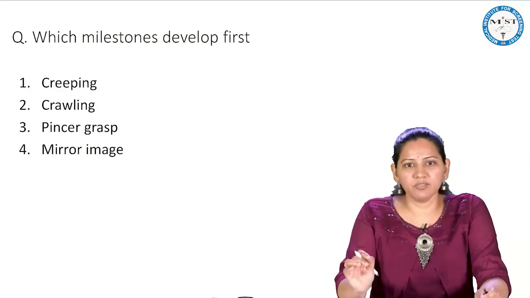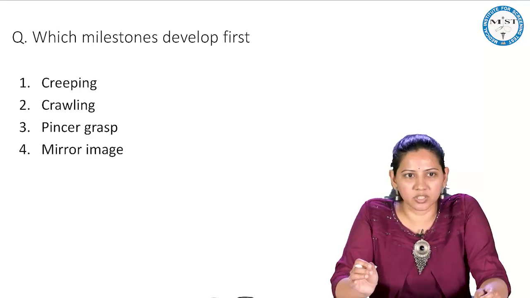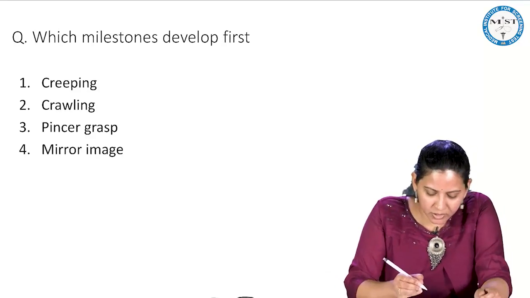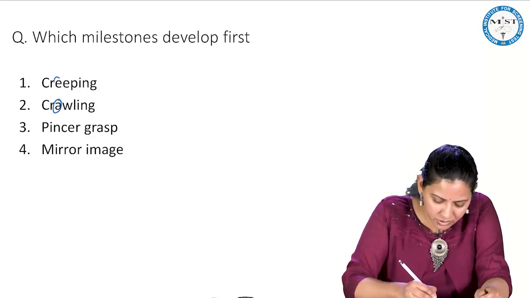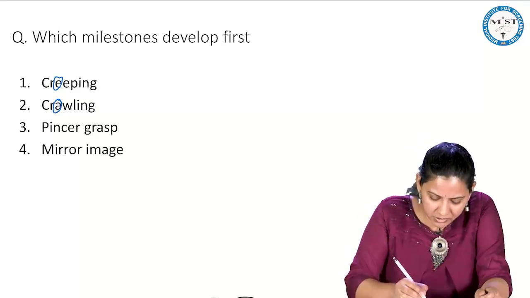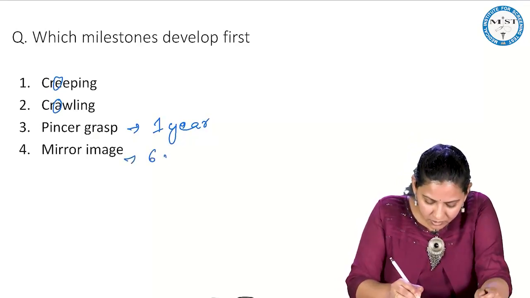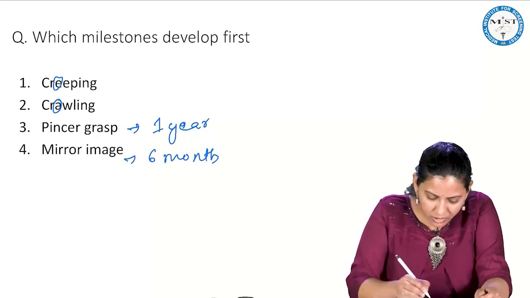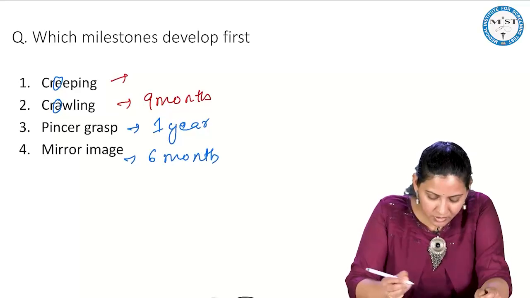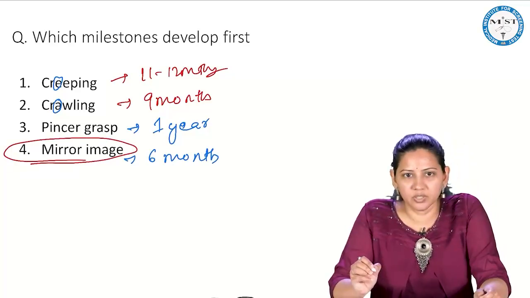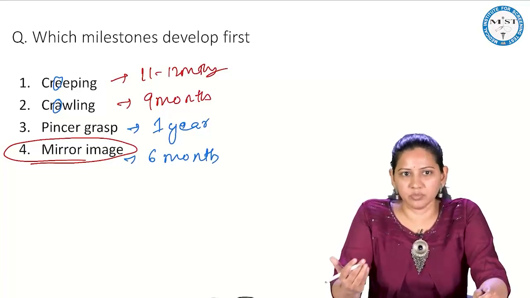Which milestone is developed first? Is it creeping? Is it crawling? Is it pincer grasp or mirror image? So let us see. I told you crawling comes first, then creeping. Pincer grasp is 1 year. What about mirror image? 6 months. Crawling will happen by 9 months and creeping will be around 11 to 12 months. So here the answer will be mirror image. Mirror image will happen first, by 6 months.